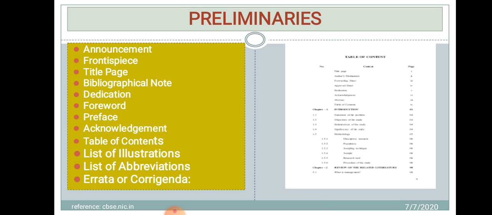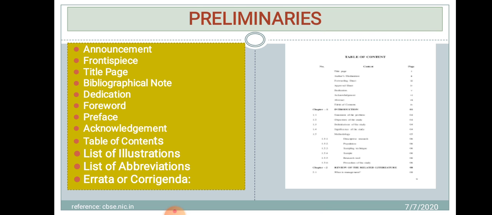पुस्तक के प्रथम पत्र में लगाया हुआ कोई चित्र, इस टाइप की सारी इन्फॉर्मेशन फ्रंट पेज के अंतर्गत आती है. The title page, you must be aware of the title page of the book. It provides information like the full title of the book, alternative or parallel title if any, author and collaborators' names, their qualifications, their designations, publisher's details, etc. That is bibliographical notes. On the back of the title page, information pertaining to the copyright, edition, license, printer, etc. is provided in the bibliographical note.